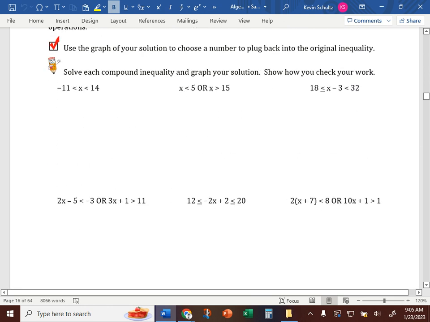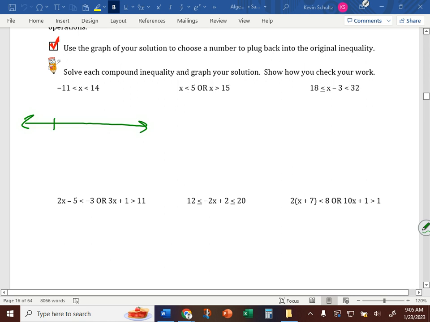Down below, we get a little bit of solving here. It says solve each compound inequality and graph your solution. I'll talk about how to check your work in just a little bit. This first one here, what is it set up as? An and. X is between two values, so there's nothing to solve for because x is already by itself.